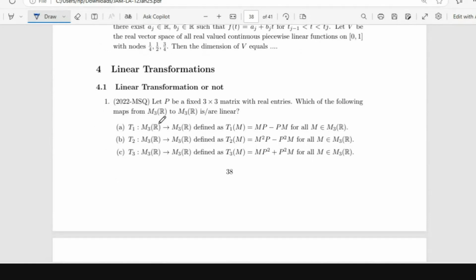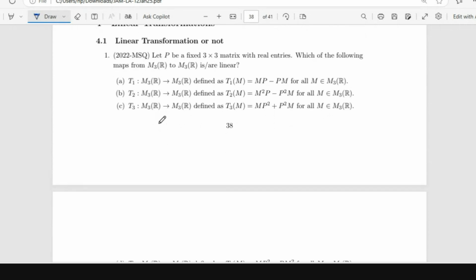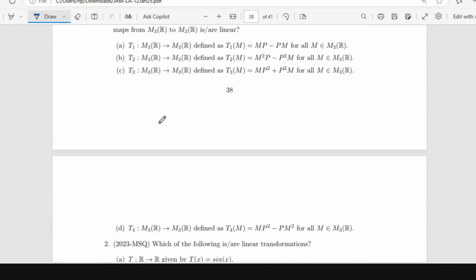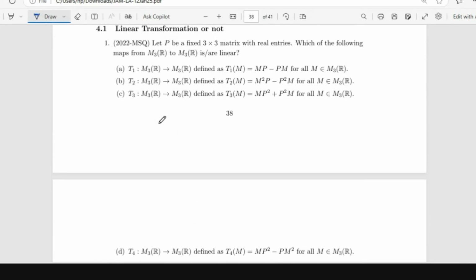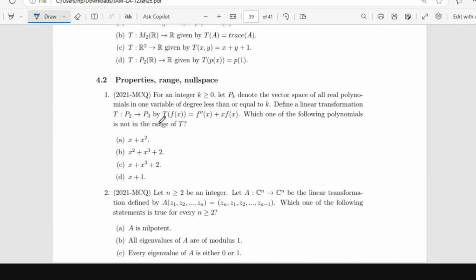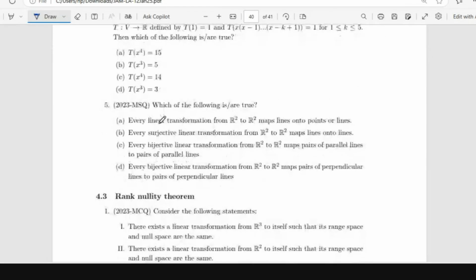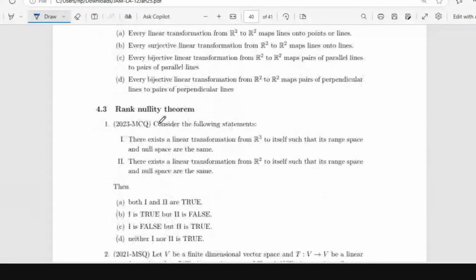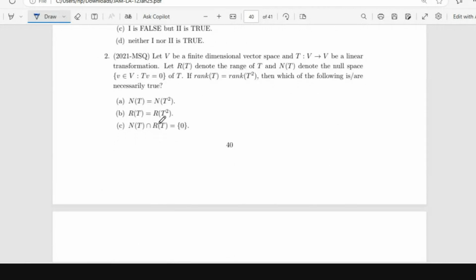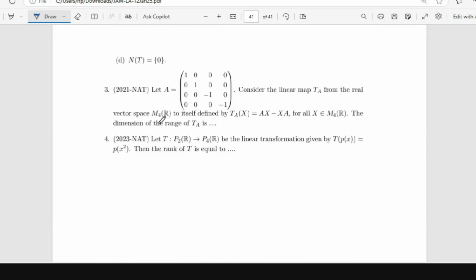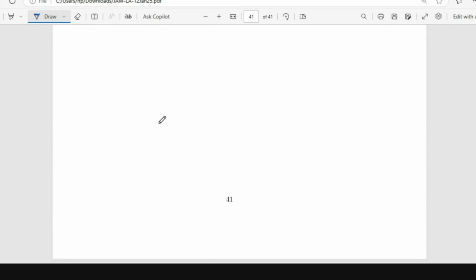Then another broad topic is linear transformations, giving options and checking whether the options are linear transformations or not. These are really simple questions that you should make sure that you attempt. And then based on range, null space, or just by using certain properties of linear transformation, there are some questions. And then rank nullity theorem. So using the rank nullity theorem, there is at least one question every year. So these are the broad topics classified.